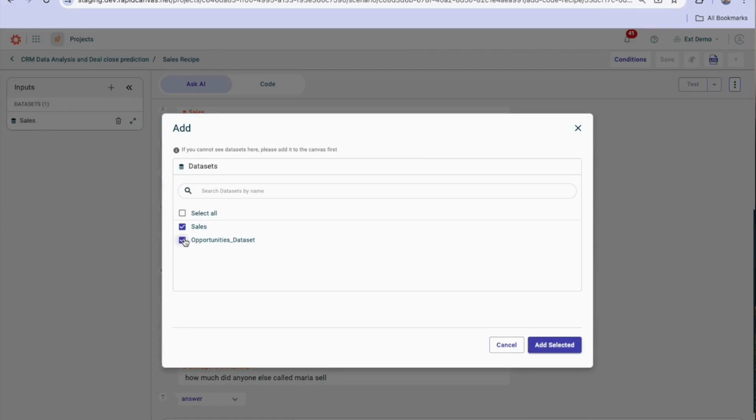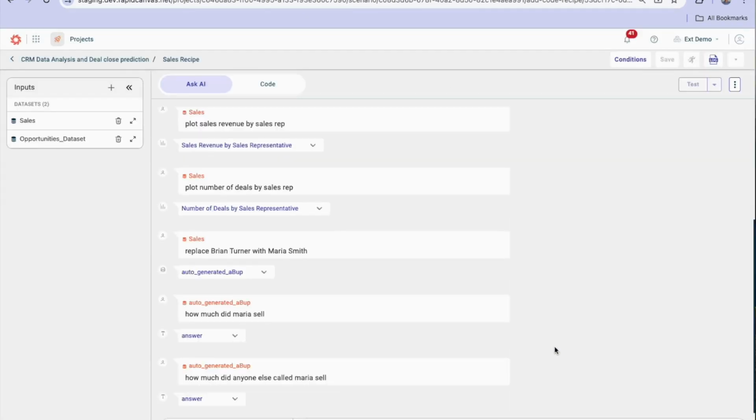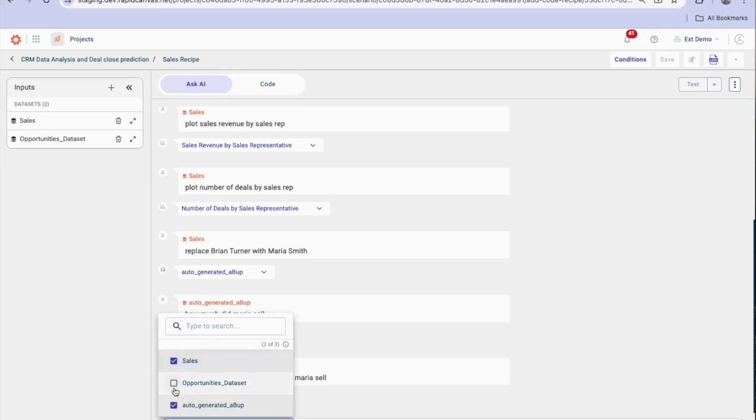Now I'm going to add a second data set, the opportunities data set. And we're going to use AskAI to join the two data sets, preparing it for a machine learning algorithm. We're going to create a binary classifier on it. So I have the two data sets in the prompt. I select to give the left hand side there.